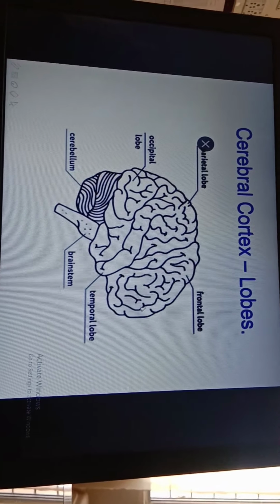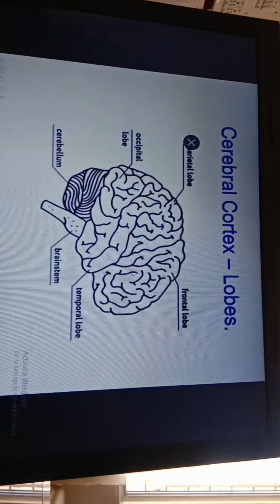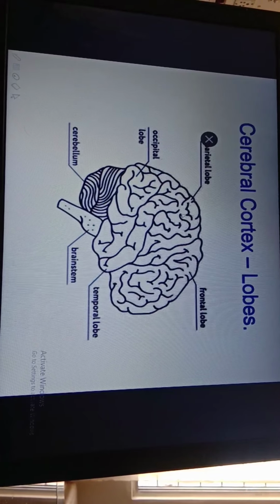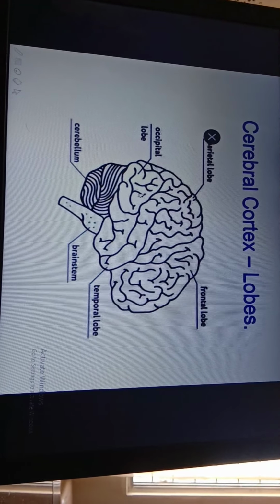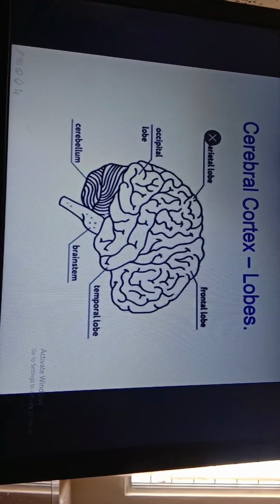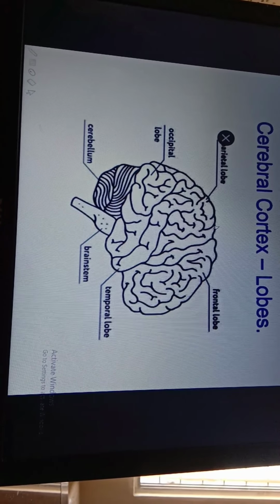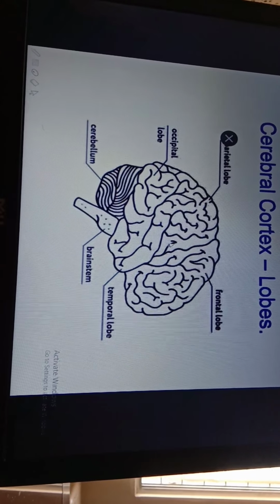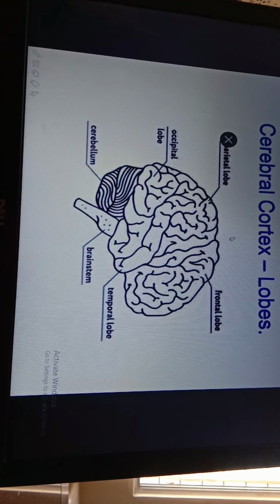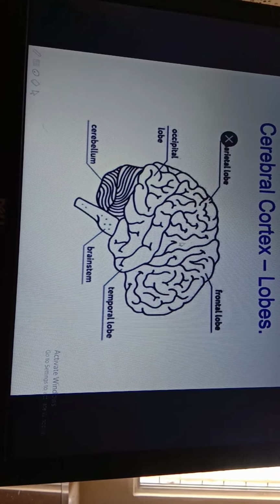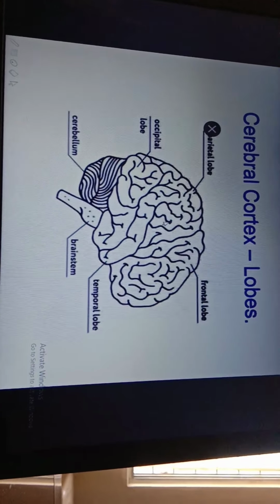Then cerebral cortex divides into lobes. This is the frontal lobe, which is present on the frontal side of cerebrum, and the parietal lobe, which is present in the vertex, the upper part of cerebrum, and the occipital lobe at the back side of cerebrum, and one more is the temporal lobe. So basically there are four lobes: frontal, parietal, occipital, temporal. These lobes are separated by different sulci. You can see in this diagram, this is the central sulcus. This divides cerebrum into the frontal and parietal lobe.